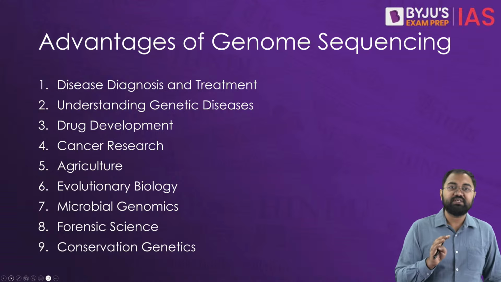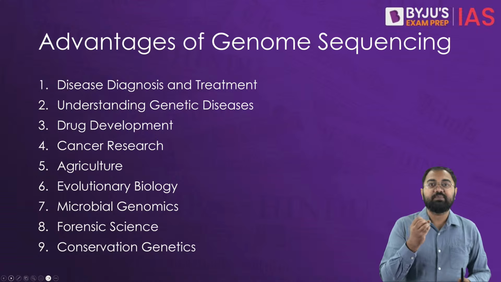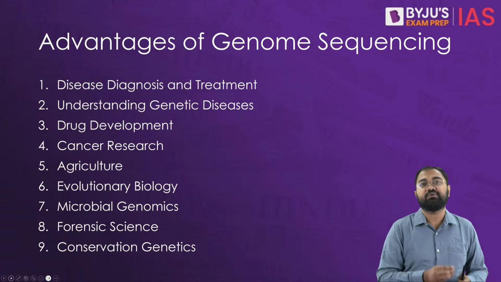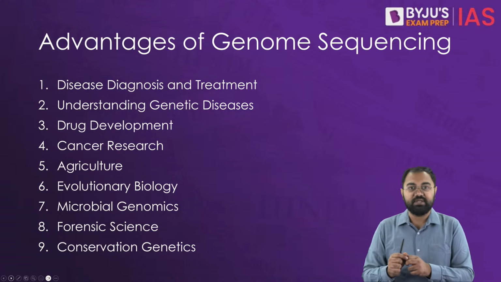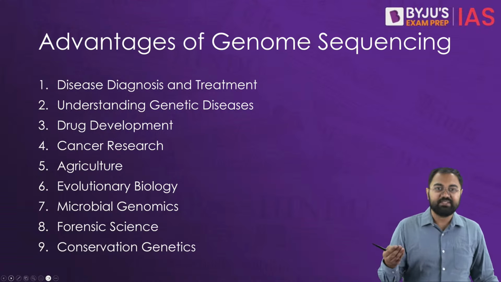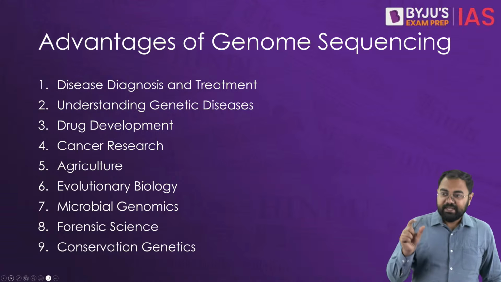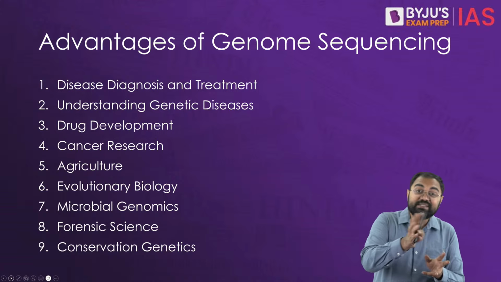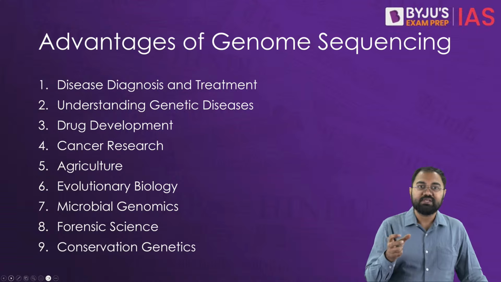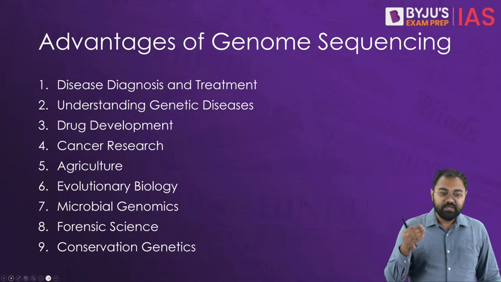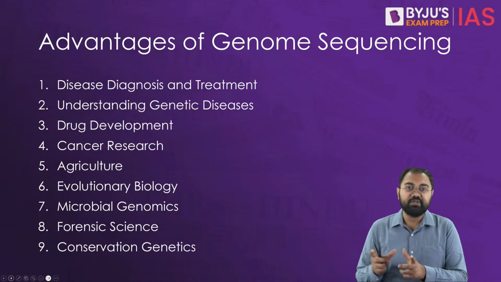Now there are multiple aspects of this genome sequencing. First and foremost, it is about extracting the DNA from the cells of an organism. Then the sequencing is done: using various technologies available for genome sequencing, we try to read the sequence of the nucleotides. Once we have been able to do that, the assembly is done. We try to understand the DNA sequence and then arrange them according to what we have found. So all these processes are involved in genome sequencing.